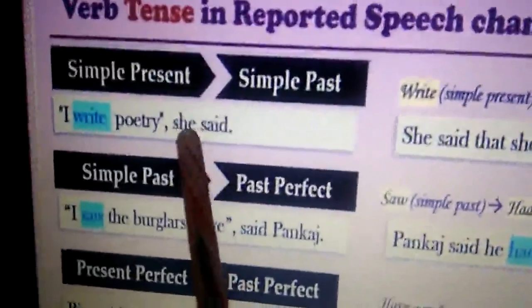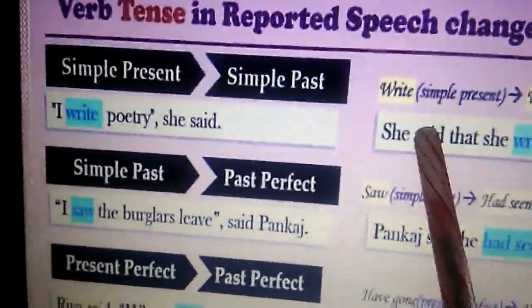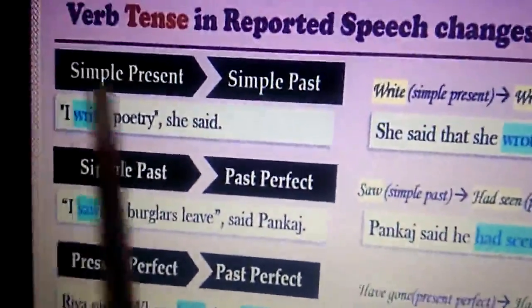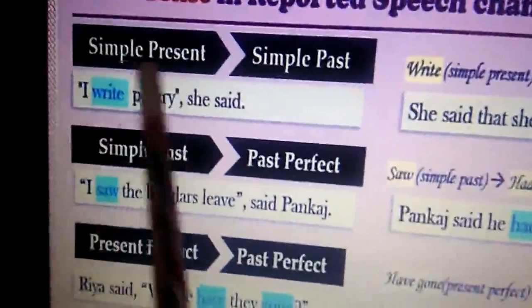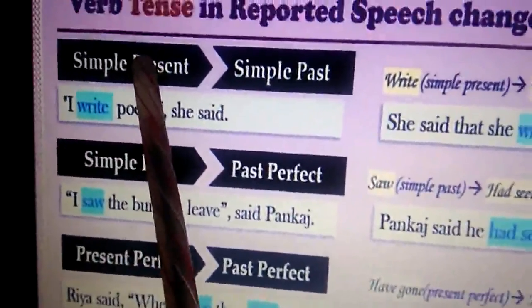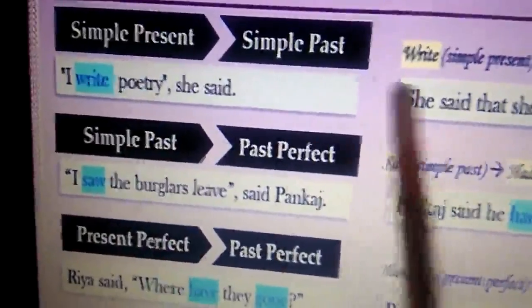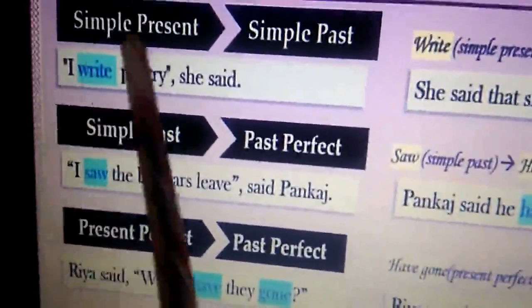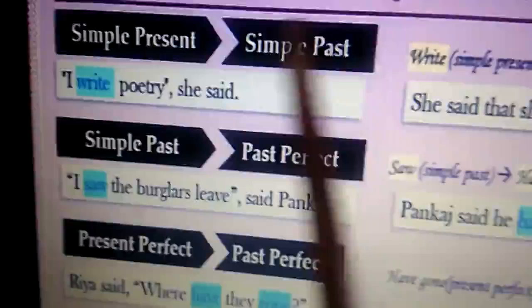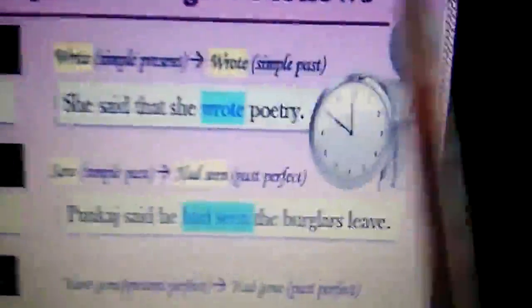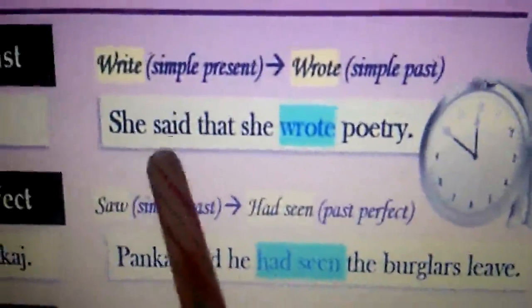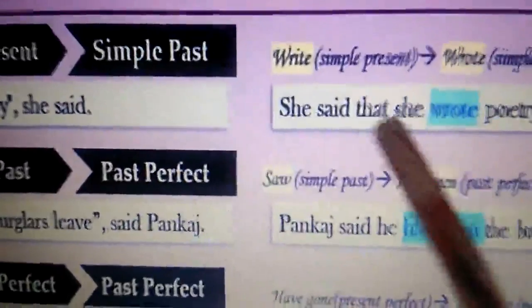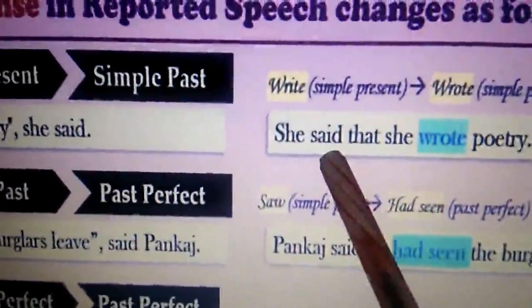Here, when we change this sentence into indirect speech, the part in the quotations is in simple present tense. And when we change this into indirect speech, this part has to be changed into simple past. When it is changed, it is written like this: She said that, because it's a statement, we are using said as the reporting verb.